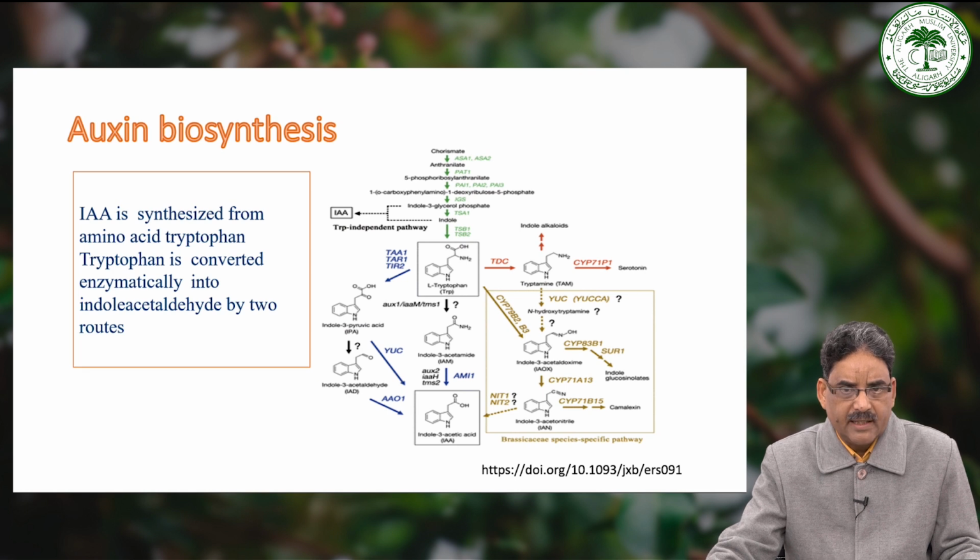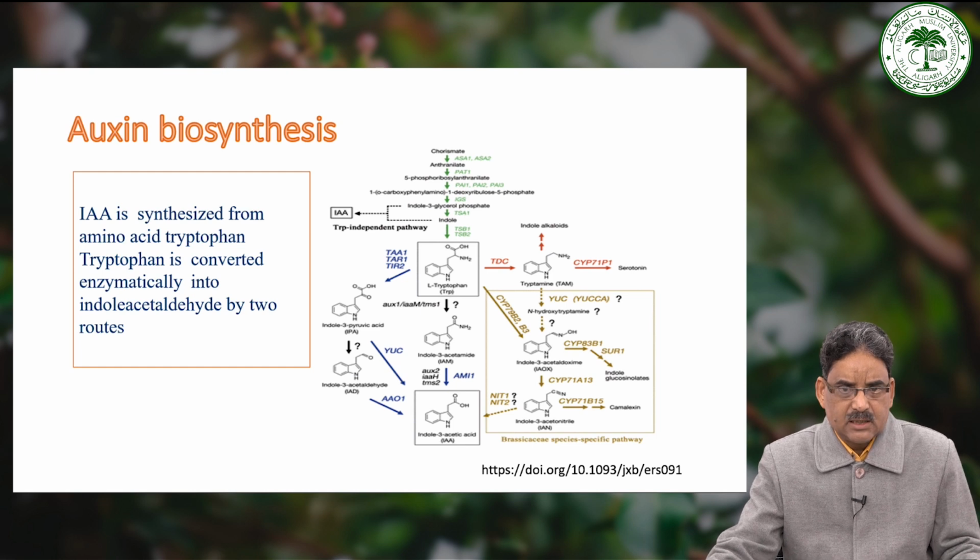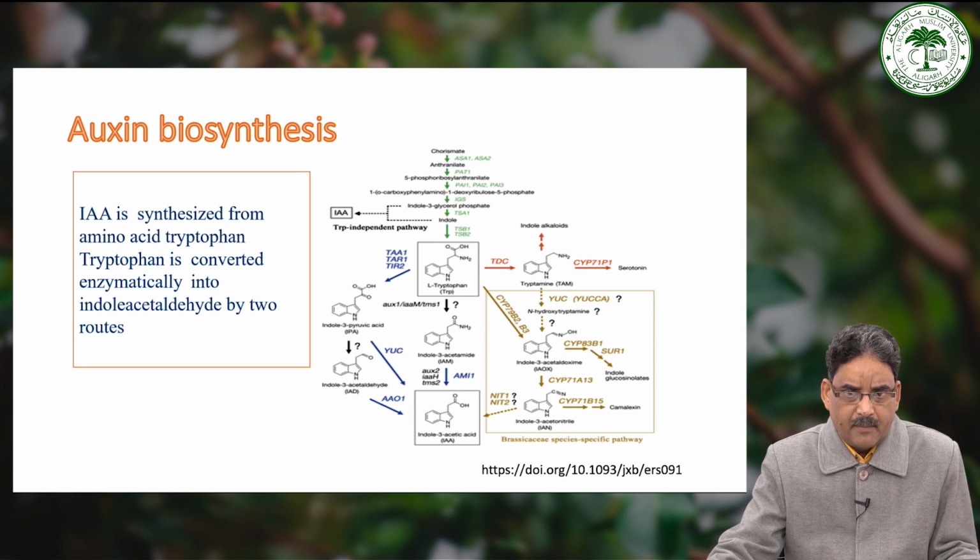Blue arrows indicate steps for which the gene and enzymatic functions are known in the tryptophan dependent IAA biosynthetic pathway. Mustard colored arrows indicate the Brassicaceae species specific pathway. IAA is synthesized basically from an amino acid that is known as tryptophan.